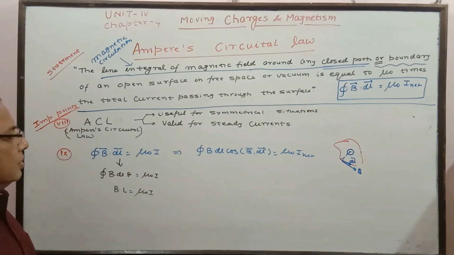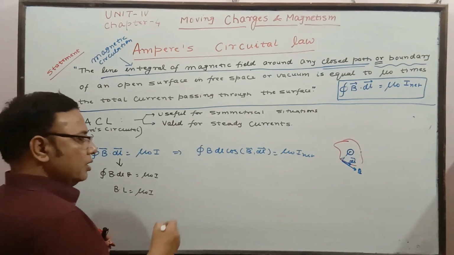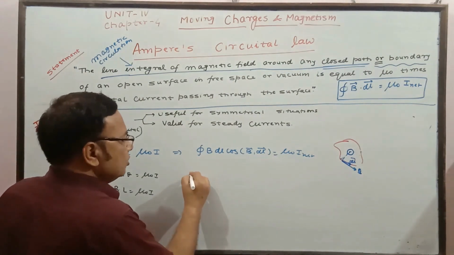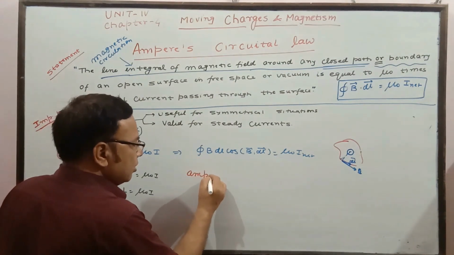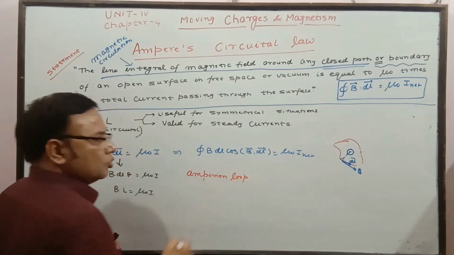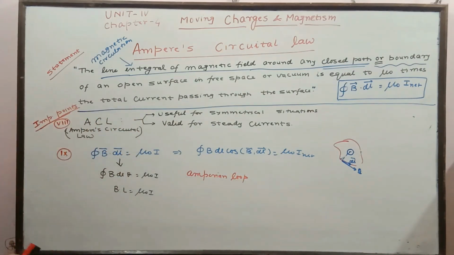For these conditions, what we generally use is to choose a loop around that particular current carrying conductor. That loop is known as Amperian loop.